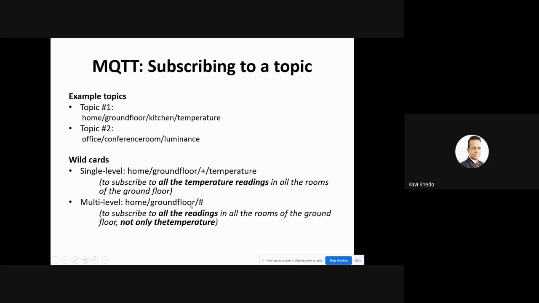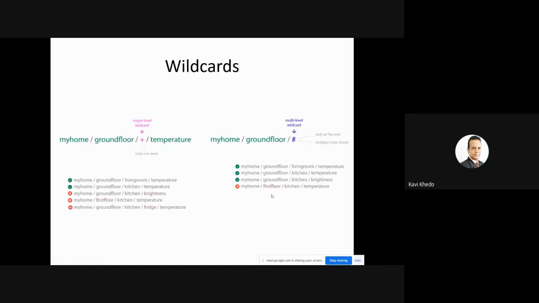Here I'm saying ground floor all. Ground floor all means all readings, all the rooms. This is what we are saying, because we are not specifying which room, we are not specifying which topic. So all rooms, all topics. This is what we are saying, multi-level here. These are called wildcards. You will have other examples, the same thing I've just explained here. You'll see a concrete example for the first one.